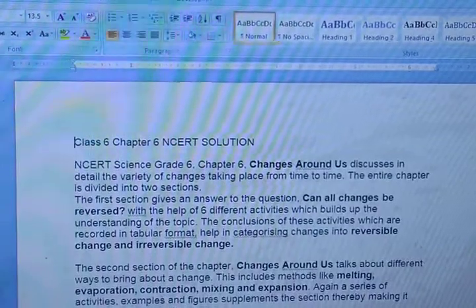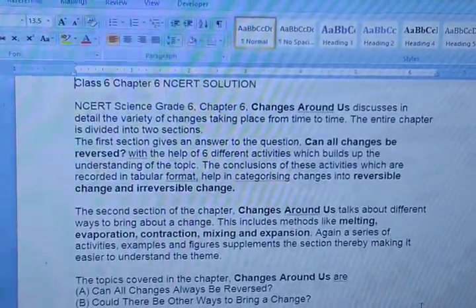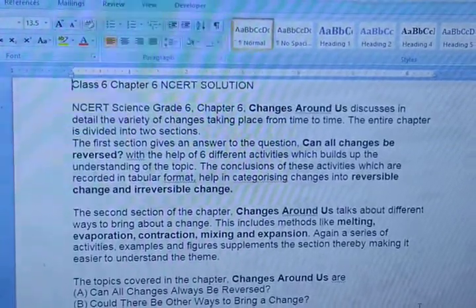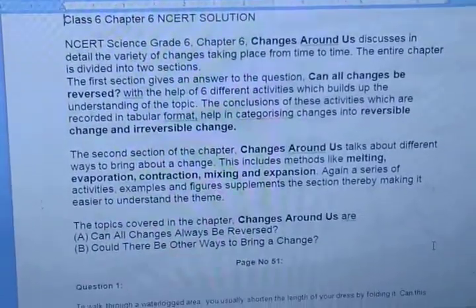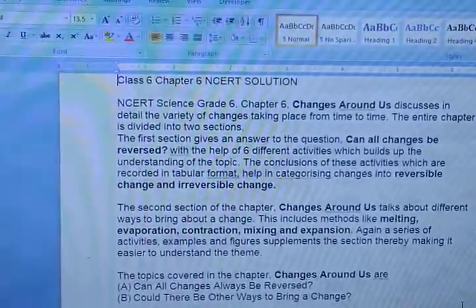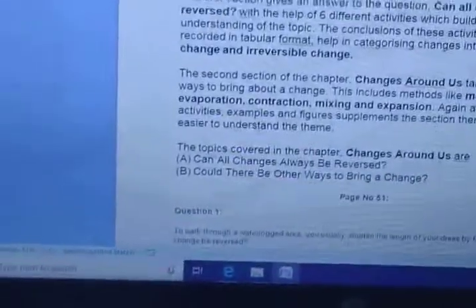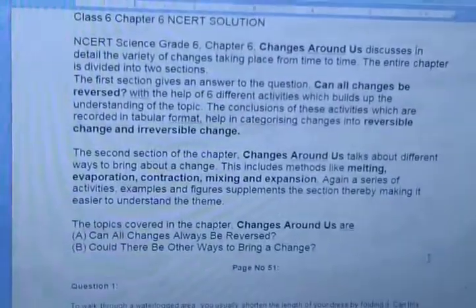In this chapter, what have we studied about the changes around us? Can you tell me? You can just look at these chapters. We have seen about physical changes, chemical changes, reversible changes and irreversible changes.